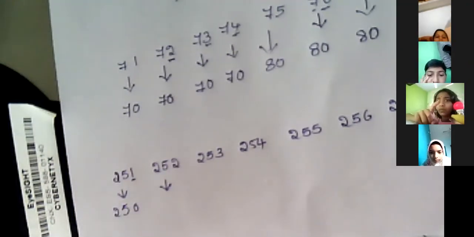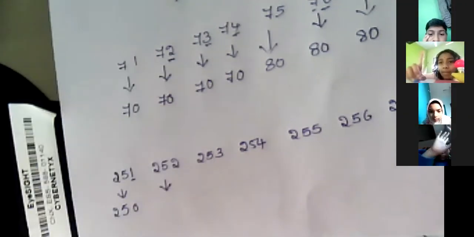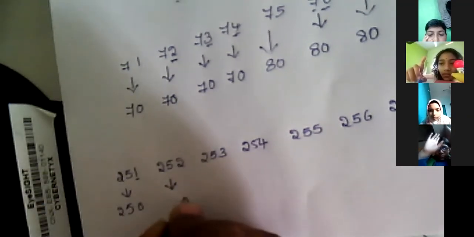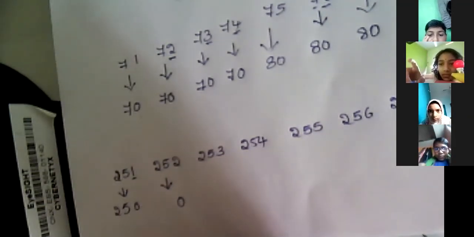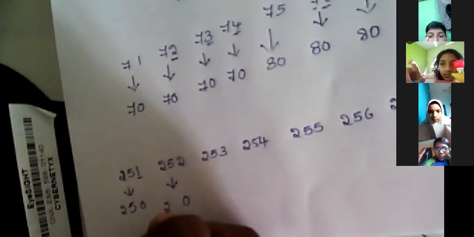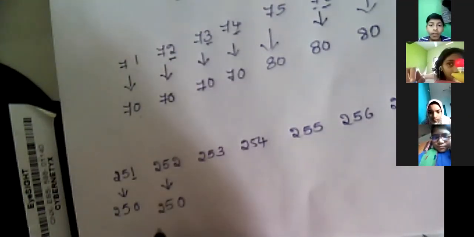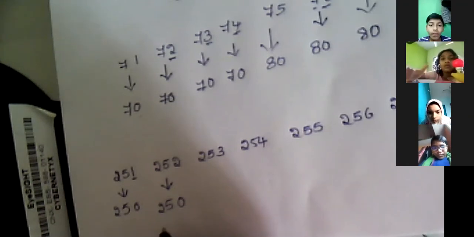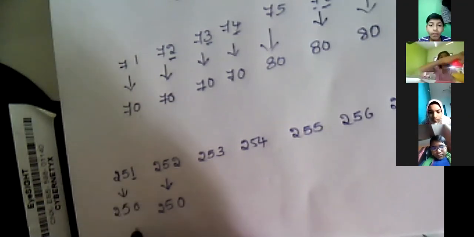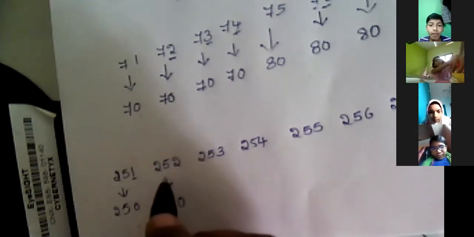Ma'am, first we want to check the ones place. Yeah, ones place. Ma'am, we want to put 0. Yeah, very good. And then 25 as it is. Yeah, 252 is nearest to 250. 251 is also nearest to 250, and 252 is also nearest to 250. So 250.